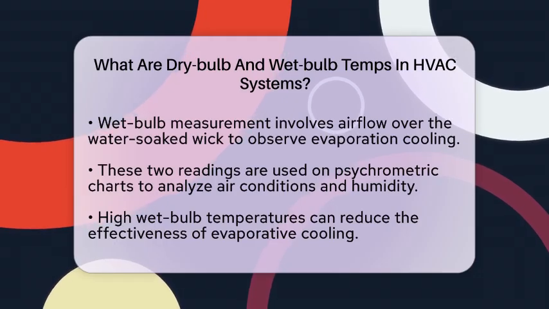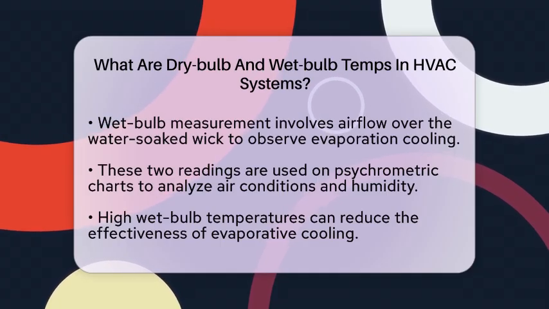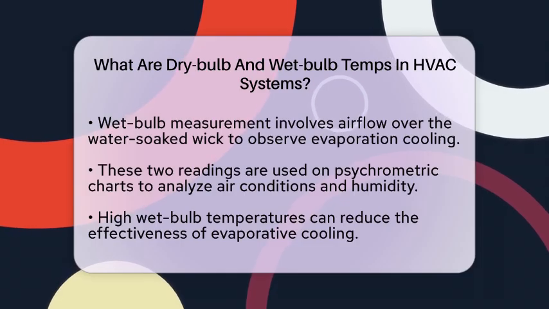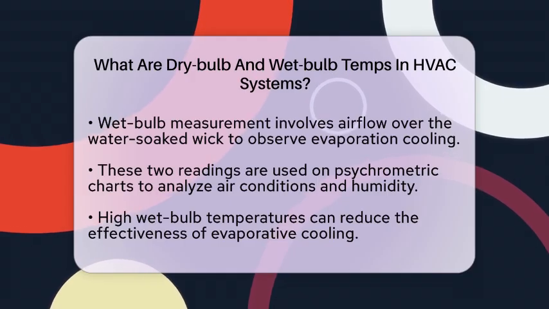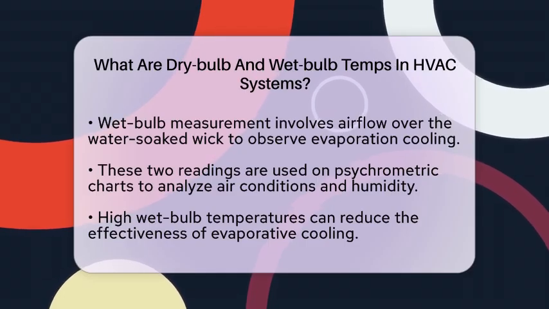In practical terms, measuring dry bulb temperature involves placing a thermometer in the open air away from direct heat sources. For wet bulb temperature, the thermometer with the water-soaked wick is exposed to airflow, and the evaporation cools the bulb. These two readings are used together on psychrometric charts to analyze air conditions, calculate humidity, and design cooling systems.